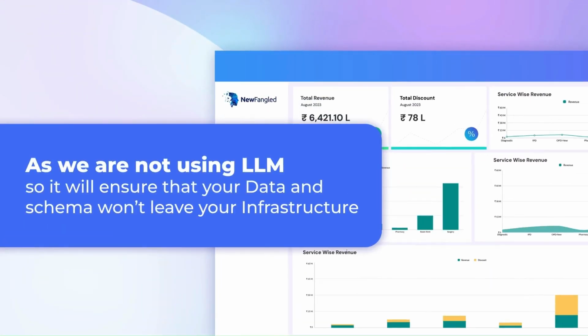As we are not using LLM, it will ensure that your data and schema won't leave your infrastructure.